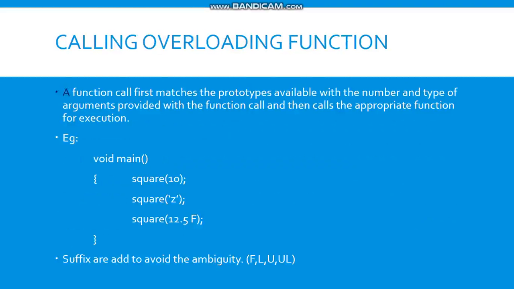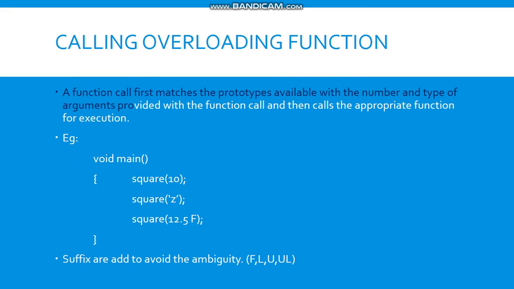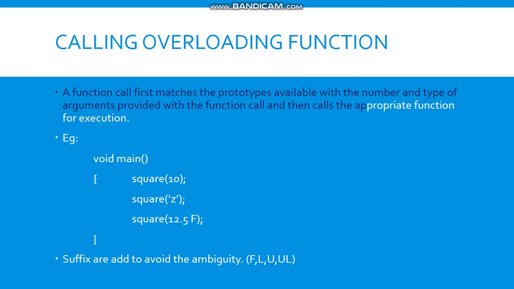So let us proceed further and see how the functions are called. A function call first matches the prototype available with the number and type of arguments provided in the function call, and then calls the appropriate function for execution. So overloaded functions are called just like other functions are called. The number and type of arguments determine which function is to be invoked.